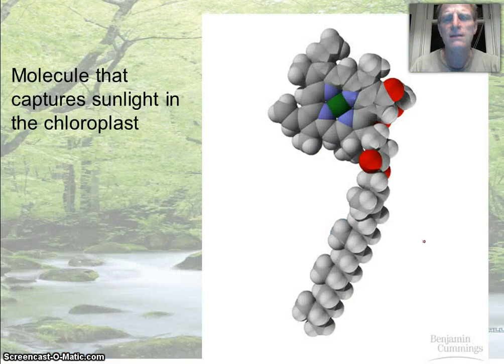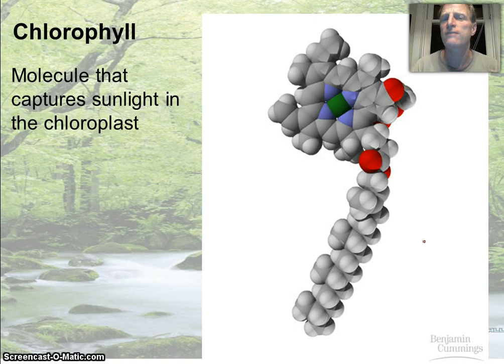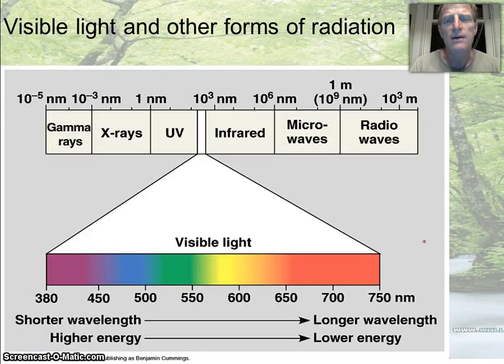So let's look at the main molecule involved in that. If we look at this molecule, this is the main energy trapping molecule. And now you're thinking, wait, that's the chloroplast? No, it's the molecule in the chloroplast. It's called chlorophyll. So chlorophyll is the molecule that the chloroplast has in it that captures sun energy and allows it to make food.